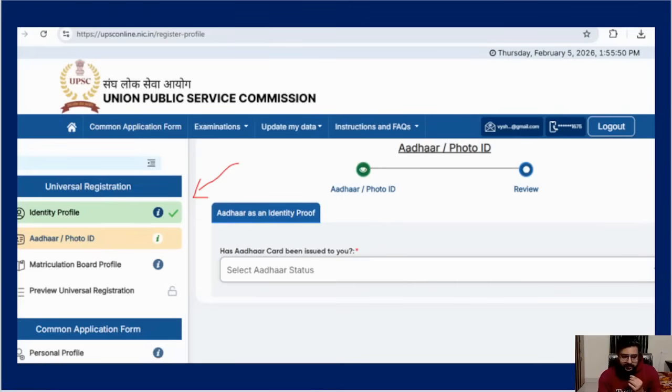So now identity is done. See, it became green color. Like this, we have to make at least 10 to 15 pages green color. This is just a very small thing which you started. The remaining ones are very, very lengthy.